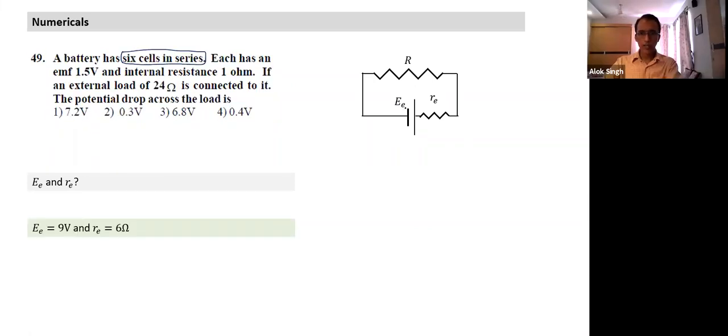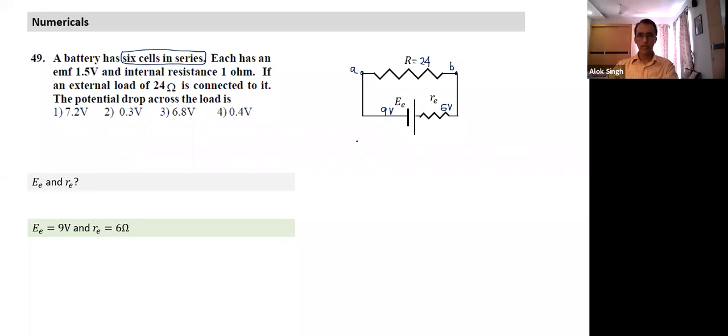Okay. In this case, what is E? E becomes 9 volts. This becomes 6 volts. And resistance is 24. So what is the potential drop across the resistance? Can you calculate the potential drop across the resistance, Kevin? Yes, sir. Tell me what is the potential drop? If this point is A and this point is B, what is the potential drop across the resistance?